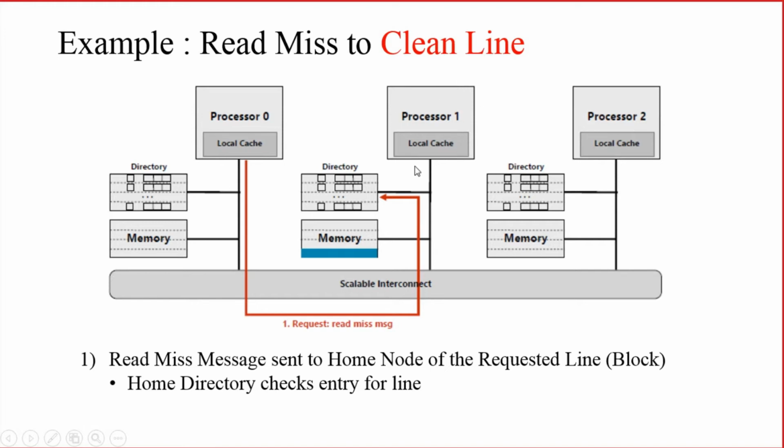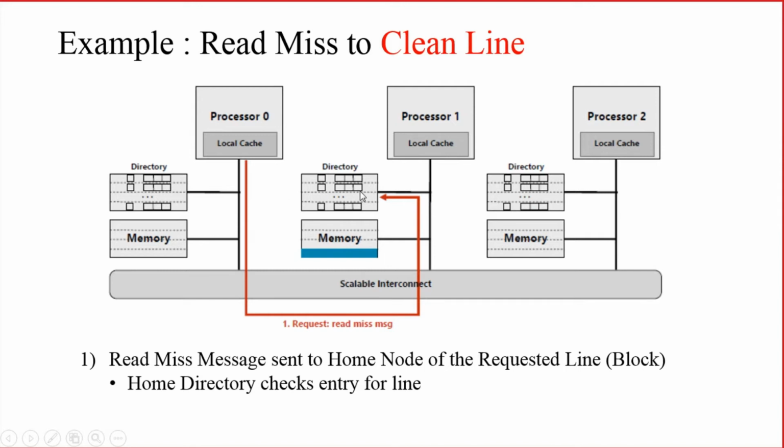Because processor 1 contains the requested data. This blue color shows the block of data that processor 0 was requesting. Since processor 1 contains the valid block of data, processor 1 is known as the home node, and processor 0 is known as the requesting node. So the requesting node sends the read miss message to the home node.